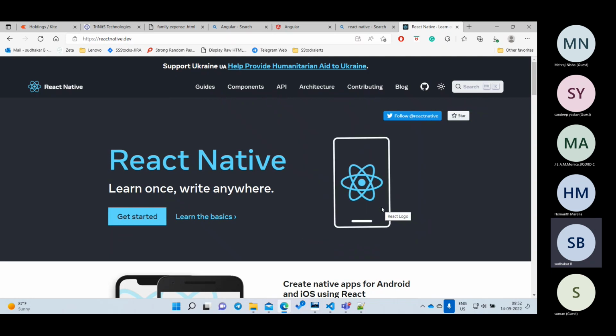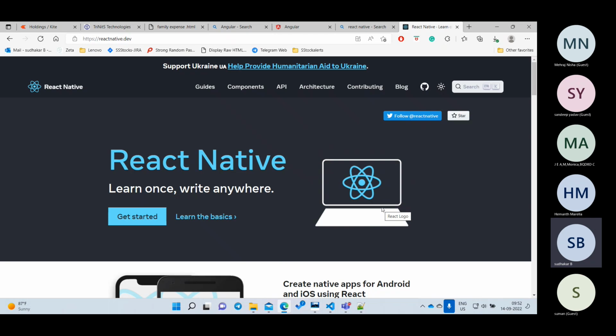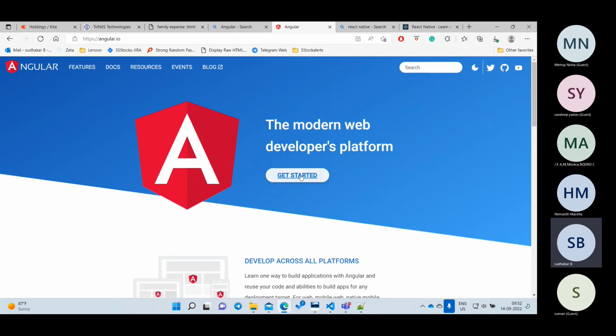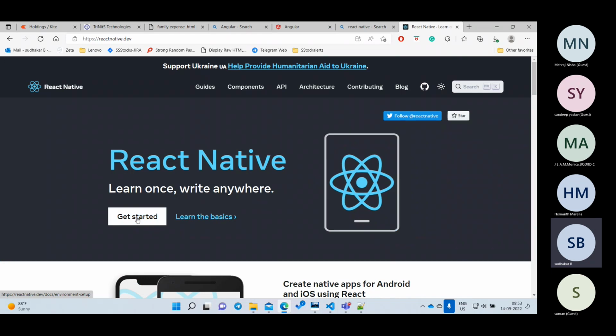One major thing common between all the frameworks is that they give a Getting Started section. Getting started means how you start your Angular application. They assume you don't know anything about Angular, and all the steps you need to do are given there. If you go to any framework, first go to Getting Started. See here, this is another framework, but it also has Getting Started, right?